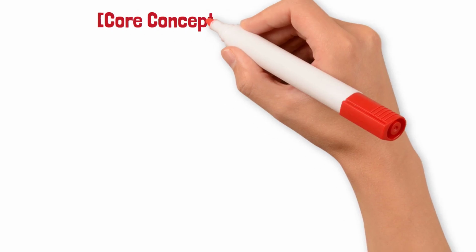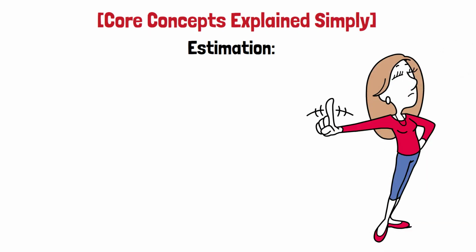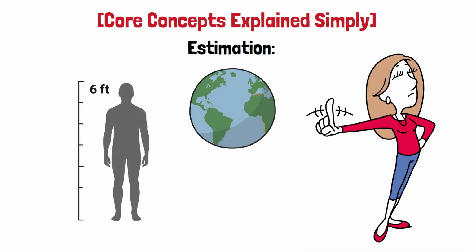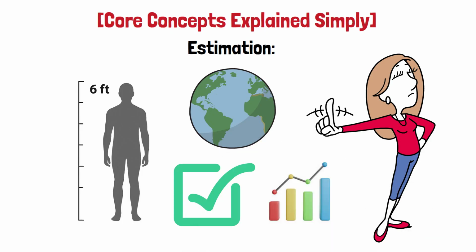Core concepts simply. Let's break it down. Estimation. With data, we often can't know the exact truth, like the average height of every human in the world. Instead, we take a sample and estimate. Statistics helps us make those estimates as accurate as possible.